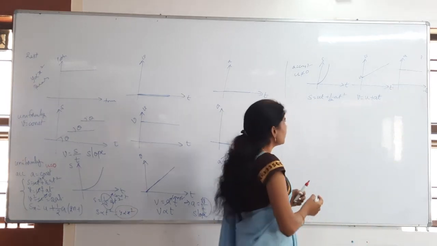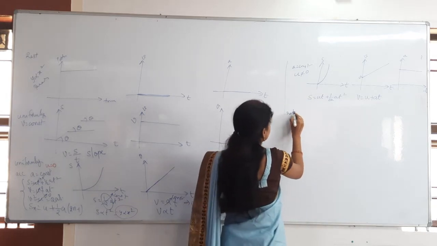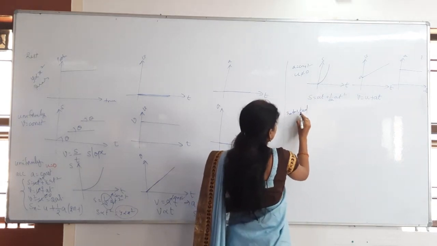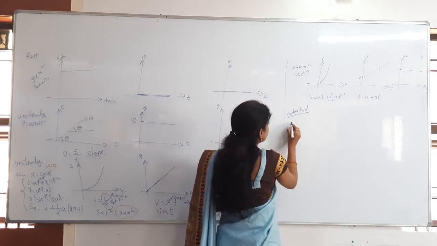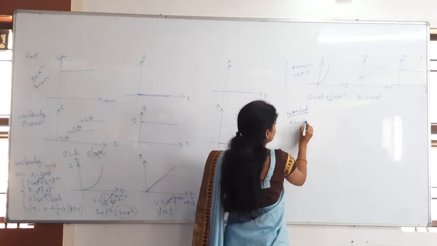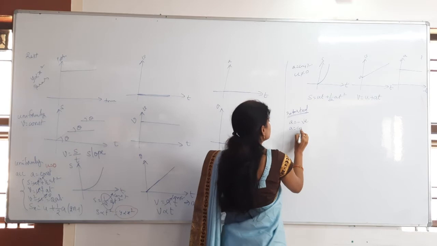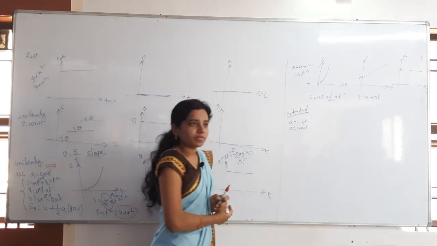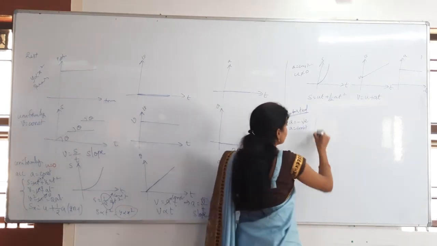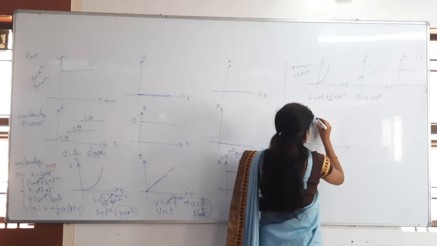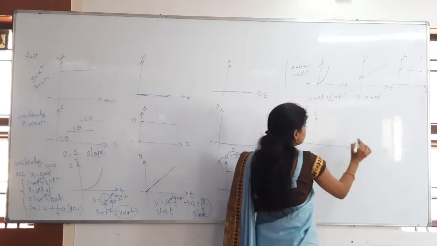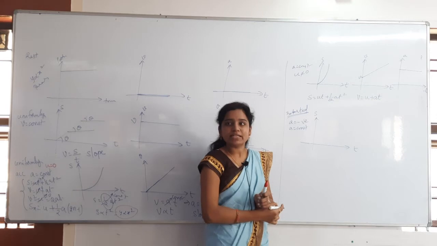That's it. Then whenever you see the retarded motion, for the retarded motion acceleration will be negative, and also acceleration is constant here. Whenever acceleration is negative, how to get the ST graph? Open parabola or closing parabola? Closing parabola. Decreasing slope we will get.